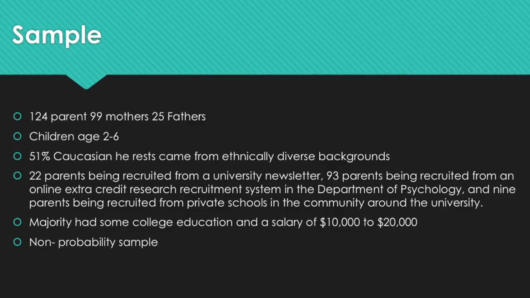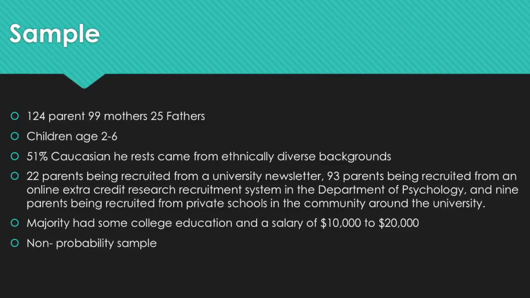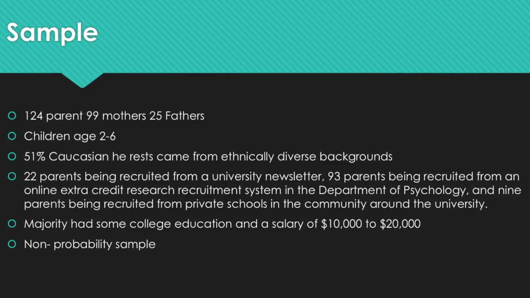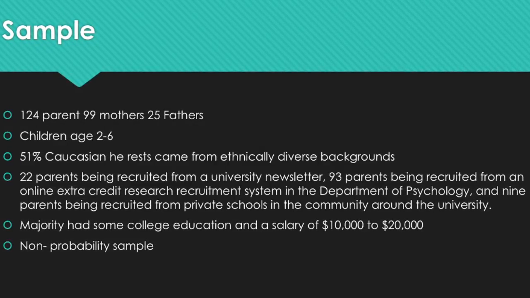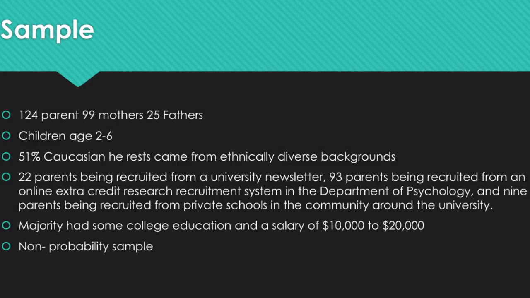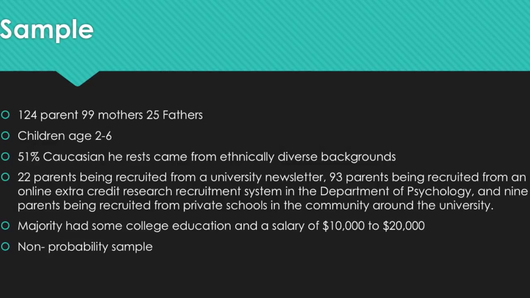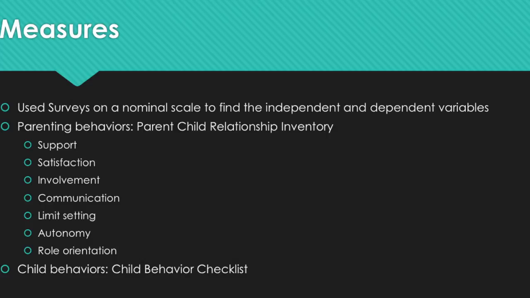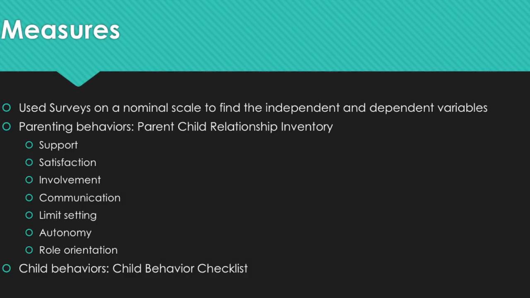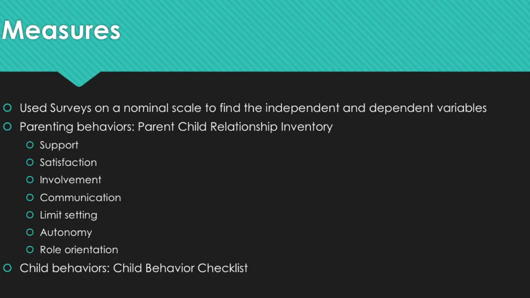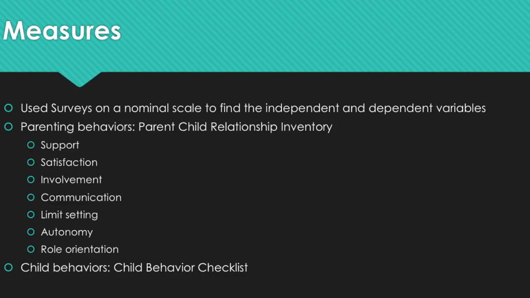22 of these parents came from being recruited from the university newsletter. 93% were recruited by an extra credit research recruitment. And then the other 9 were recruited from private schools in the community around the university. So the measures for this study were all collected through surveys. Both of these surveys were administered to parents, and they were taken either in the presence of a researcher or at home and then mailed in.